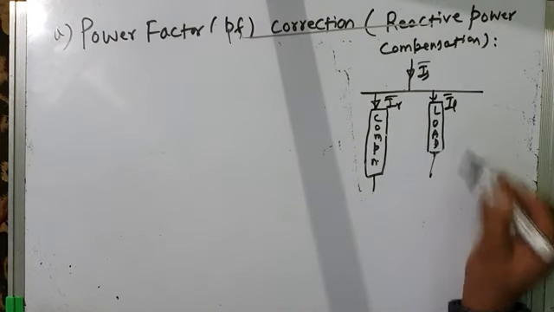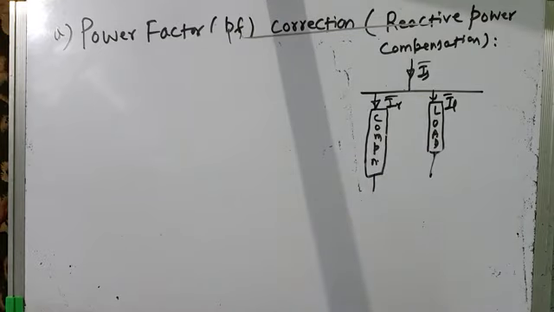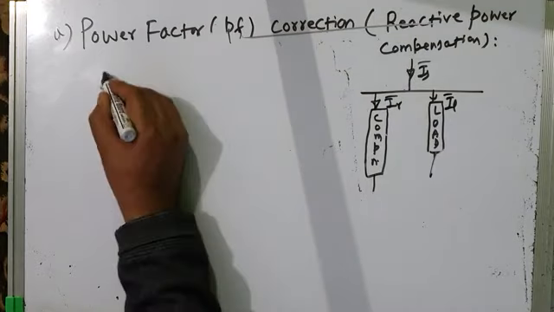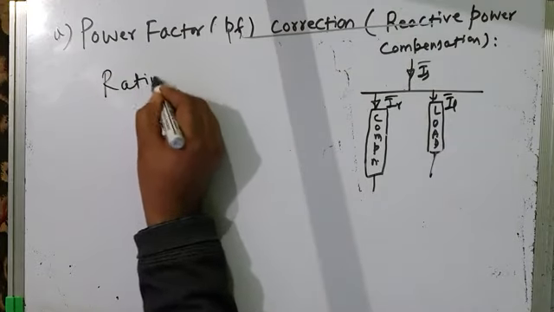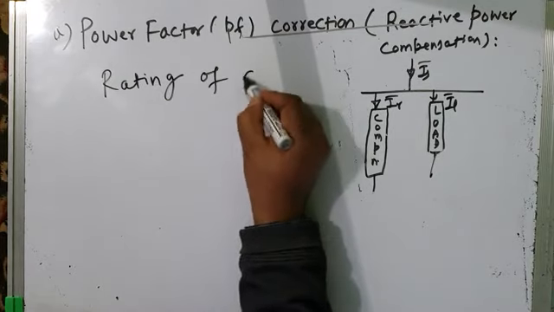If your load is 10 MVA, what will be the rating of the compensator? It is not that you just get a compensator and connect it here. You have to properly design it. You have to calculate its reactive power rating, its apparent power rating. So I will write here: rating of compensator. Let us try to design the compensator and calculate its rating.